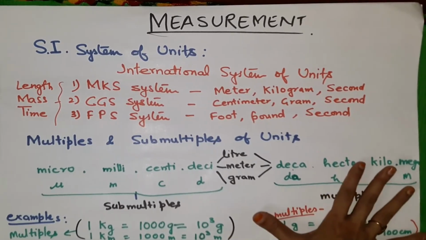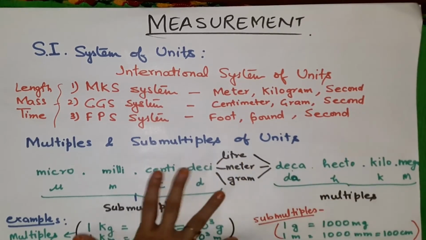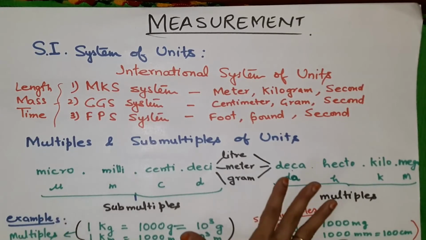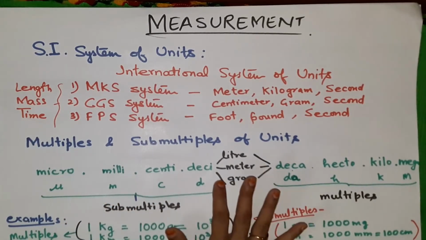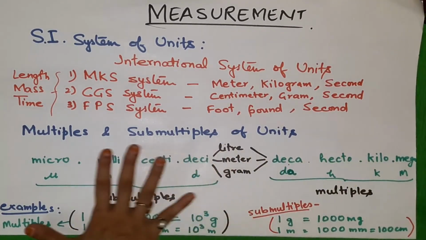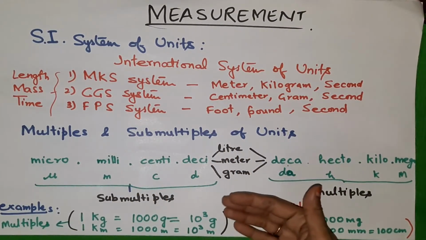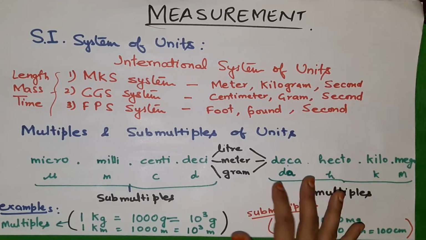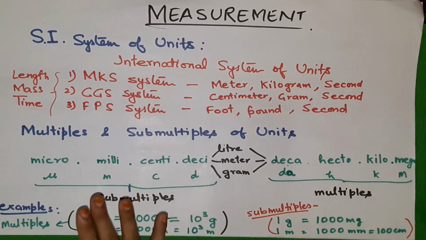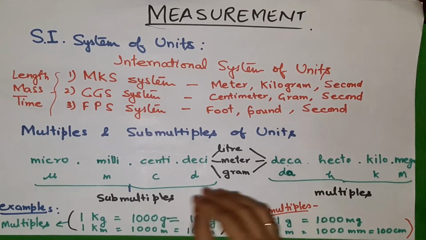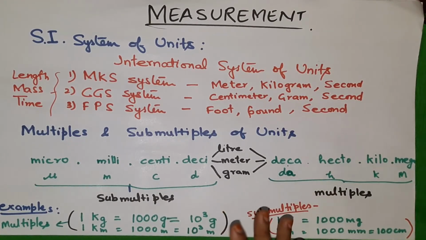Suppose I am measuring a length: 2 hand span and 4 fingers. But if you measure, it might come 3 hand span. So you can see the difference. To make it easy and to avoid all these things, the standard system of units is used. Wherever it is used, it will give the same kind of measurement.